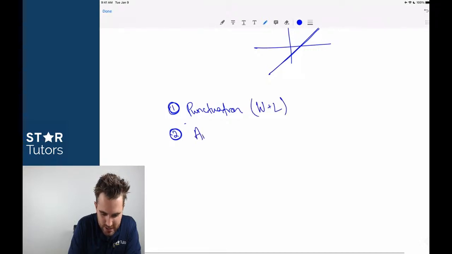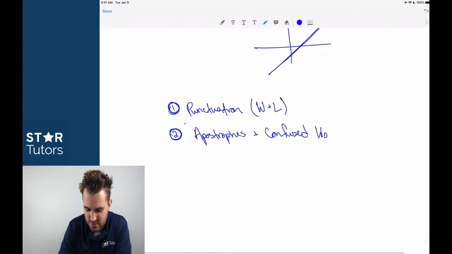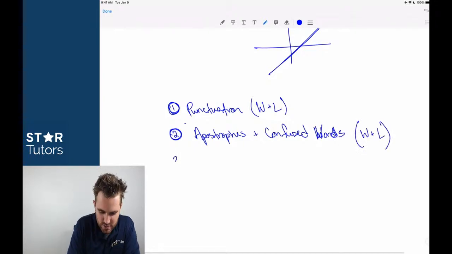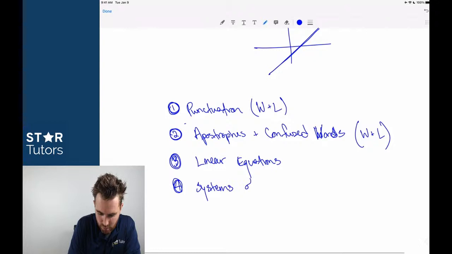Number 2 is apostrophes and confused words, also found on StarU. All of these topics in these lesson chapters are written like this on StarU. Confused words, also writing in language. Number 3 is linear equations. Number 4, systems of equations. And number 5 is factoring.